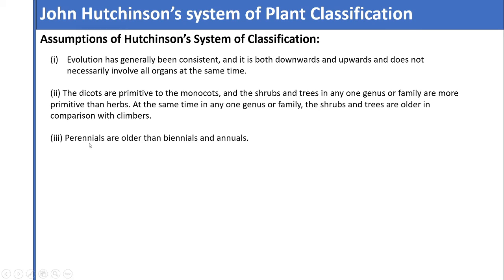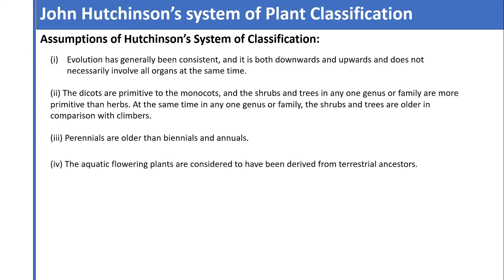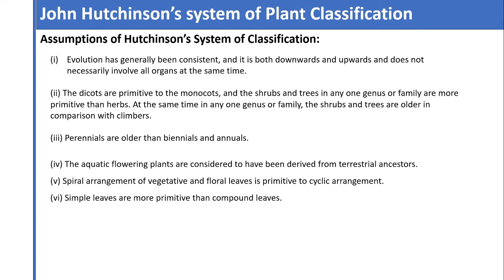So the plants whose lifespan is more than two years were considered primitive, and the plants which are biennial and annual are considered advanced plants. The aquatic flowering plants are considered to have been derived from terrestrial ancestors. Spiral arrangement of vegetative and floral leaves is primitive to cyclic arrangement. Simple leaves are more primitive than compound leaves.